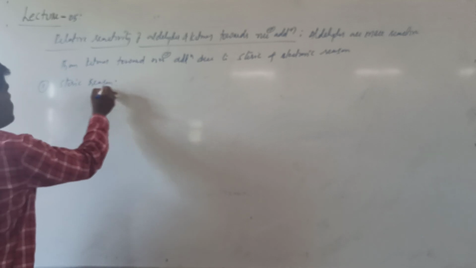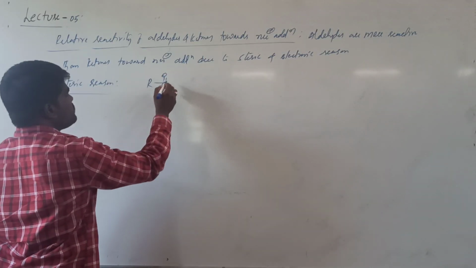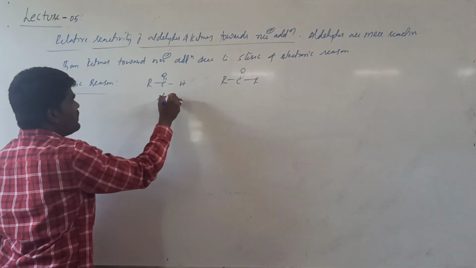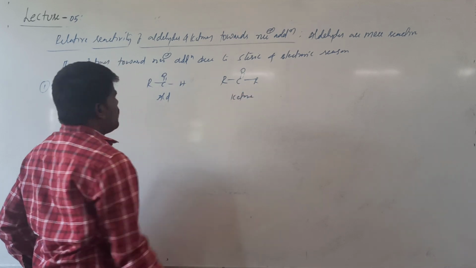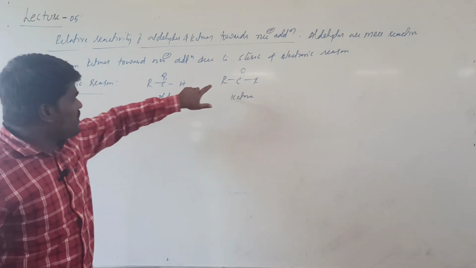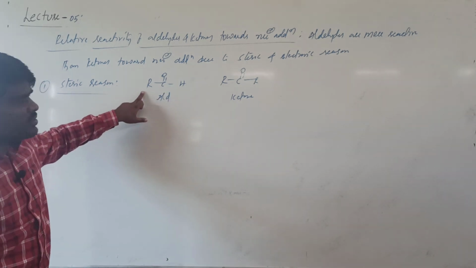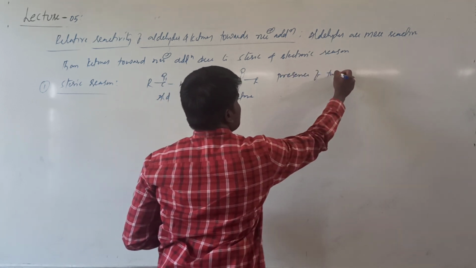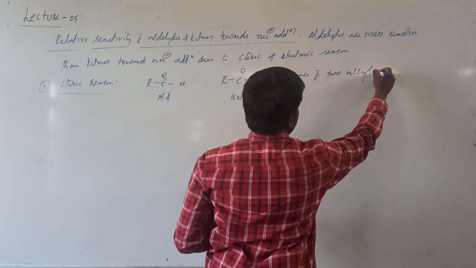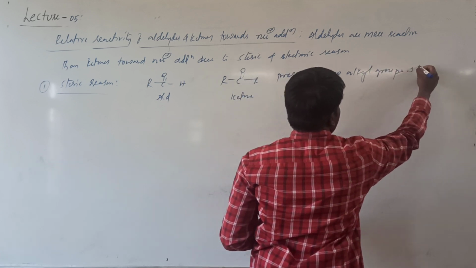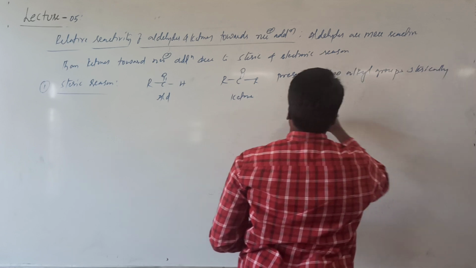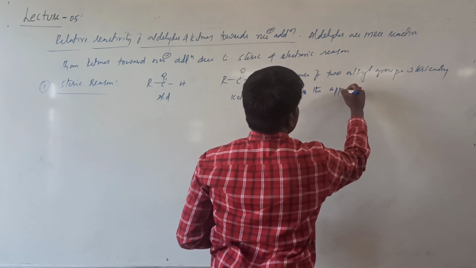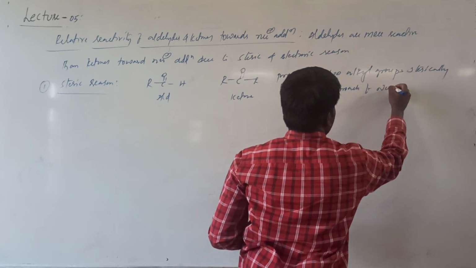Steric reason is that if you compare the structure of aldehydes and ketones, see, this is aldehyde and this is ketone. Ketone is attached to two bulky alkyl groups, whereas aldehyde is attached to only one alkyl group. So the presence of two alkyl groups sterically hinders the approach of nucleophile.